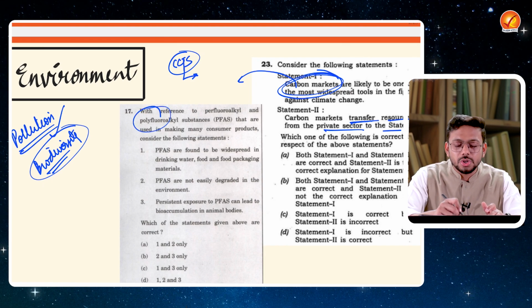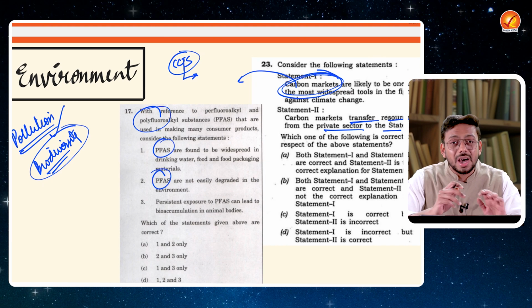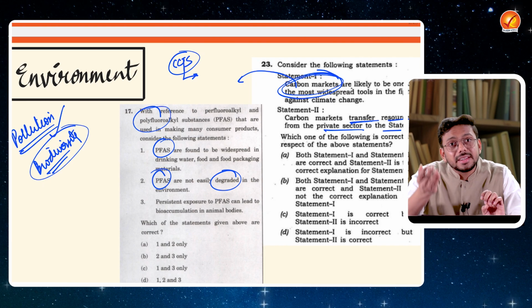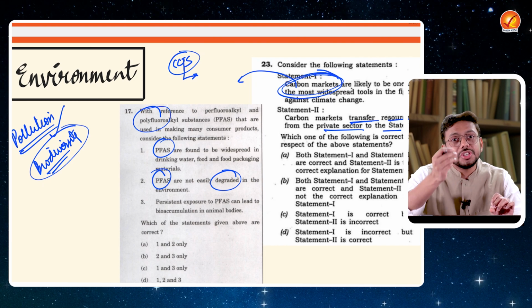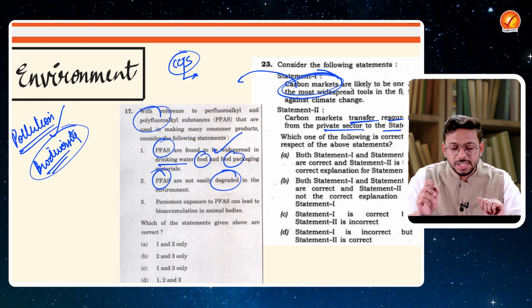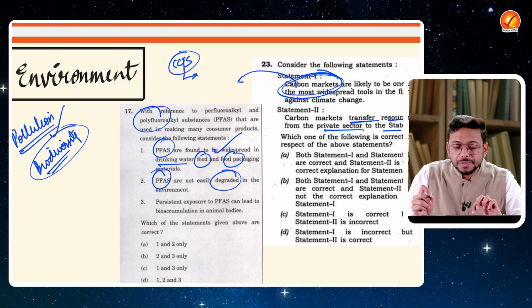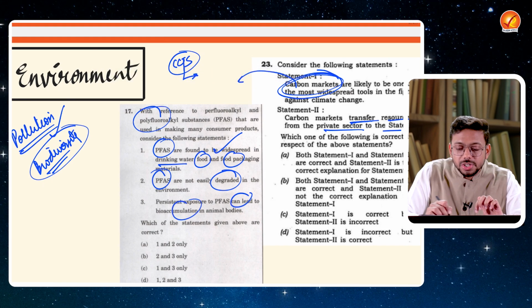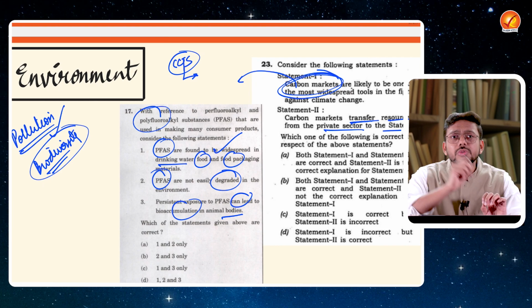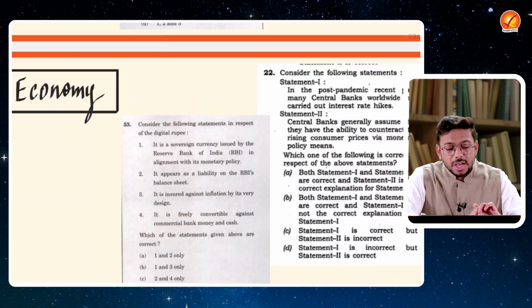And this is a question on pollution, like this particular chemical: are they pollutants or not? Are they getting degraded? What is the impact they will have on humans? What kind of issues do they create? Fine. Are they found in drinking water, food and food packaging, all those kind of things? What are the various issues it can lead to? It can lead to issues of bioaccumulation in animal bodies, all those kind of things, right? So you understand the focus area of what UPSC is trying to ask.